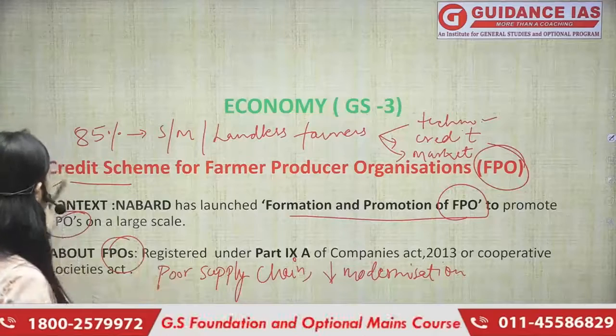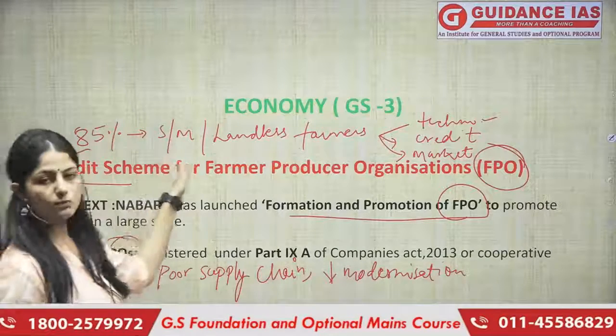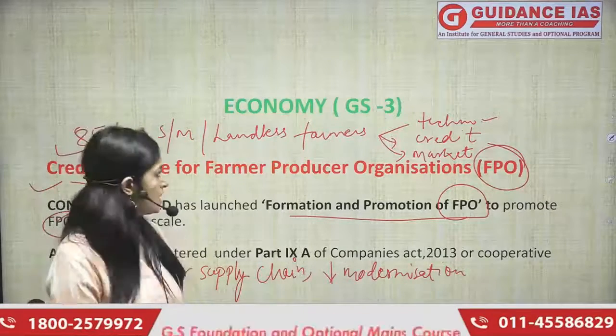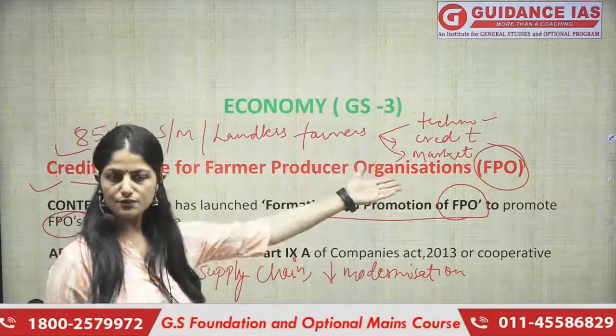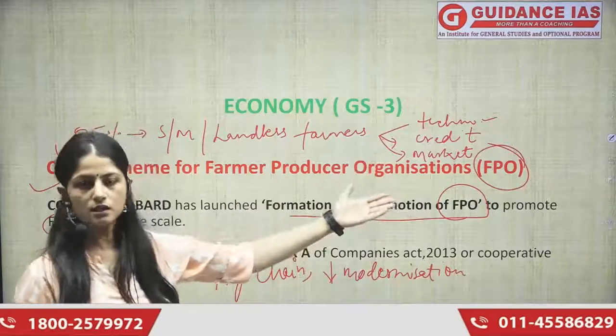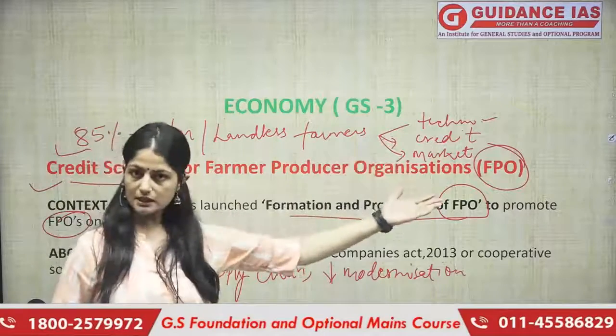As I have told you, 85% of the farmers in our country are small and landless farmers, who do not have access to a lot of things, for example technology, credit, market. ठीक है, इनकी access नहीं है.